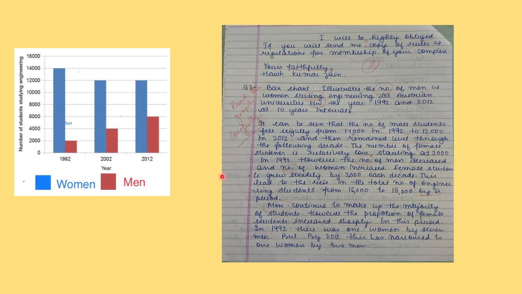Now what the student has done. First thing is your spellings, like "studying", and you are not to write short forms like this, "btwn", and "no." with a dot for number. No, you are not to do like this. You have to write the complete word. Now here, what read the graph carefully means. The student has written that it can be seen that the number of male students fell slightly from 14,000 in 1992 to 12,000. But 14,000 to 12,000 is actually for women, not for males. So your whole answer will be wrong. So read the graph very carefully.